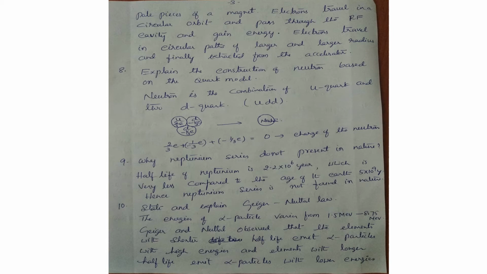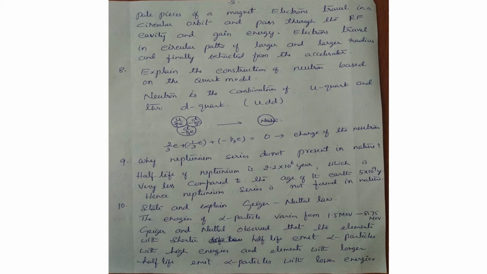Why does the Neptunium series not present in nature? Because the half-life of Neptunium is very less compared to the age of the earth. That's why we don't find Neptunium on the surface of the earth. That's why the Neptunium series is not present. It's not a natural series, it's an artificial one. Naturally we can't observe or find this series.